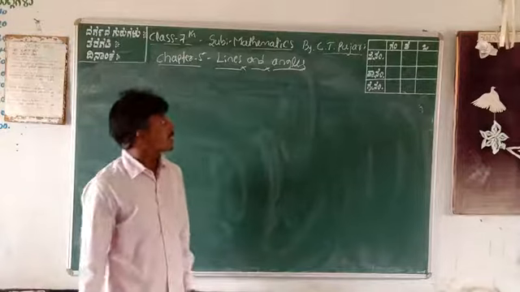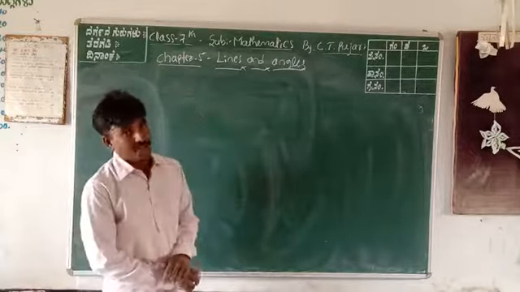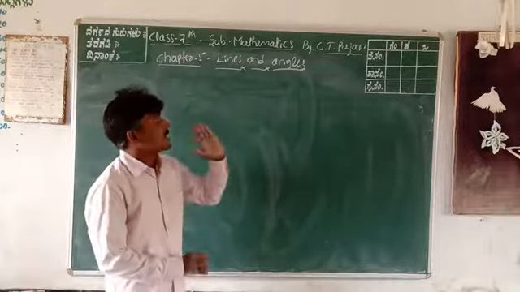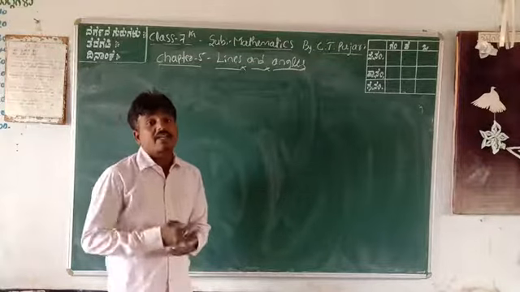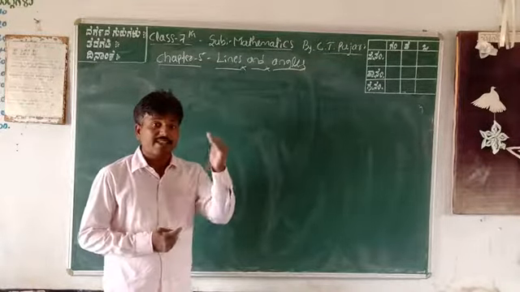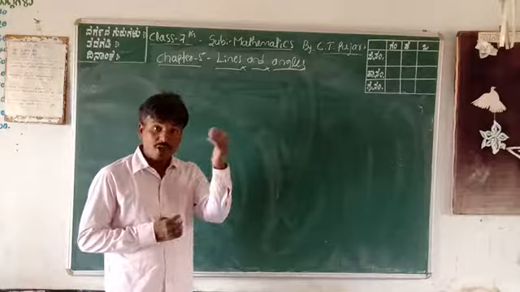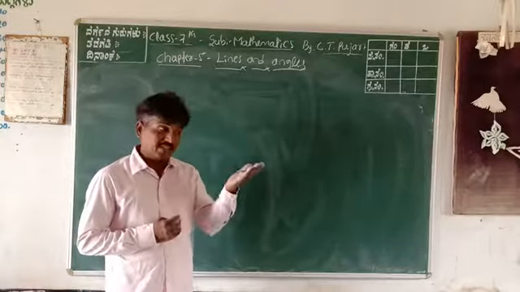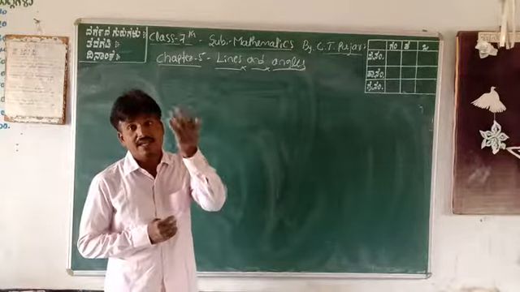Dear students, today let us study in your 7th standard, chapter number 5, lines and angles. Dear students, you learned about the basic geometrical ideas in your previous class. In geometry, there are lines, points, and angles.